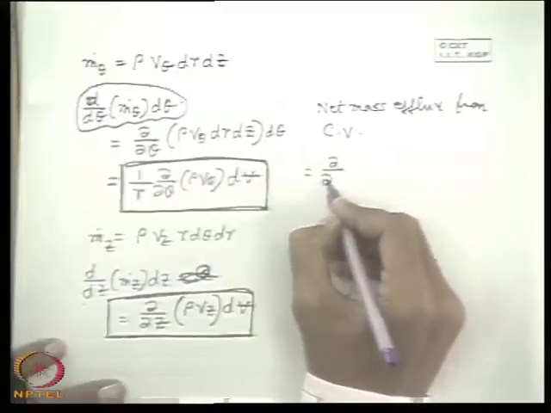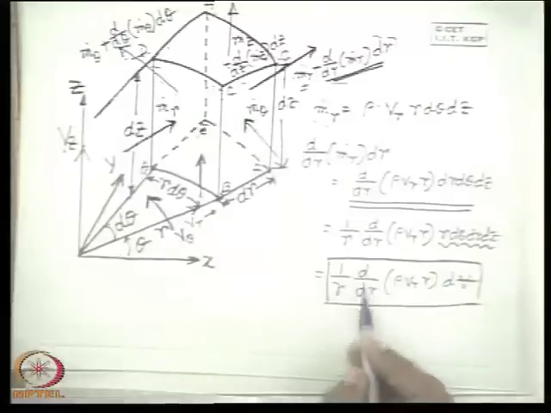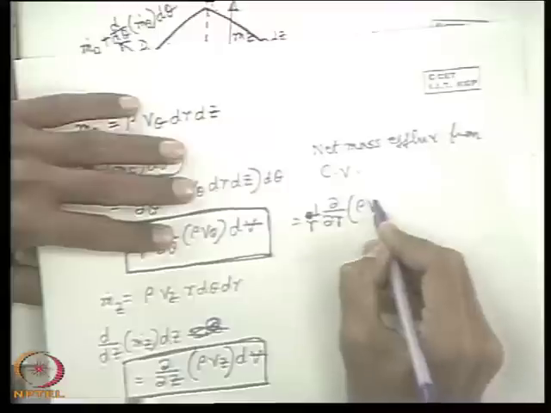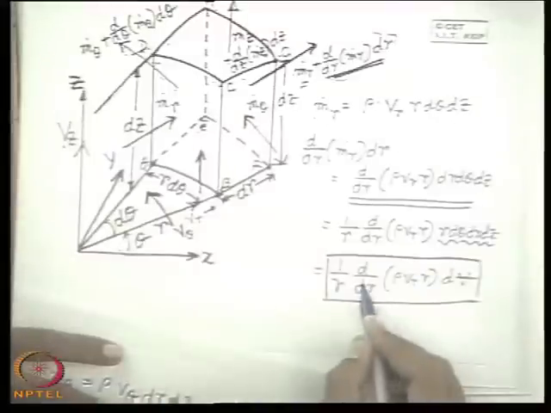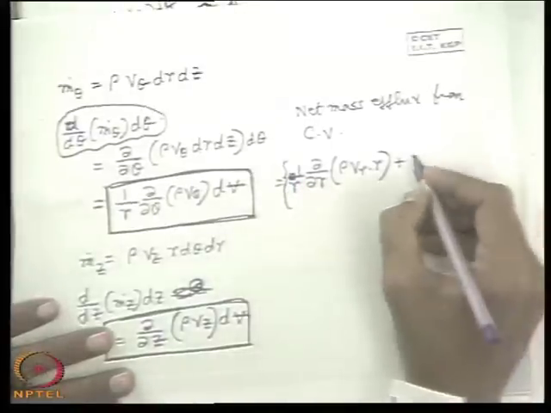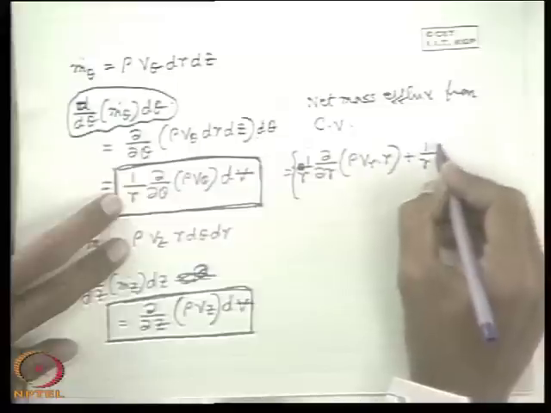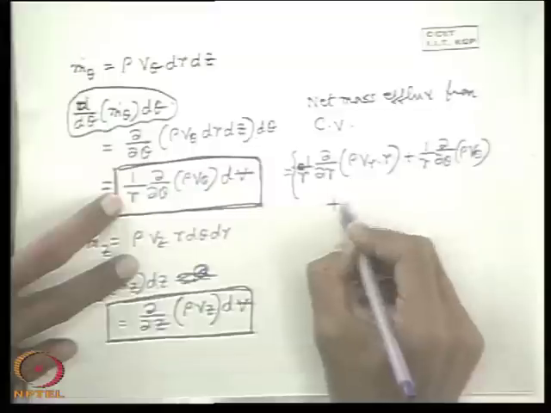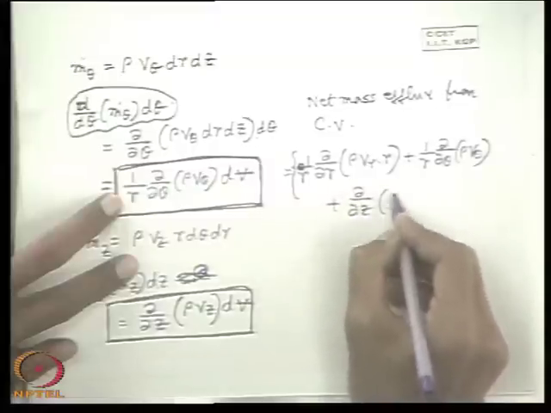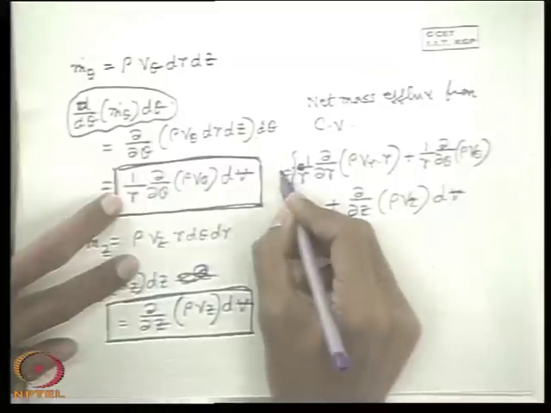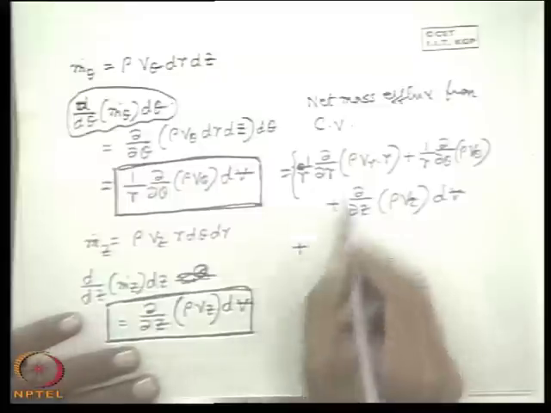That means ∂/∂r, if you want to have a look, (1/r) ∂/∂r of (ρVr r), plus, dV we will take common, plus this one (1/r) ∂/∂θ of ρVθ, plus ∂/∂z of ρVz, into dV. If you recall, this is the net mass efflux.